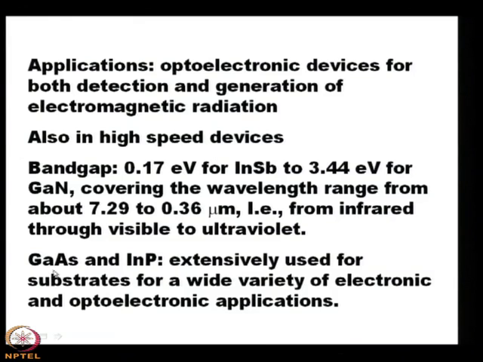So, for that the epitaxial layer must have the same type of lattice constant as the substrate. So, gallium arsenide and indium phosphide are extensively used for making substrates for a wide variety of electronic and optoelectronic applications.